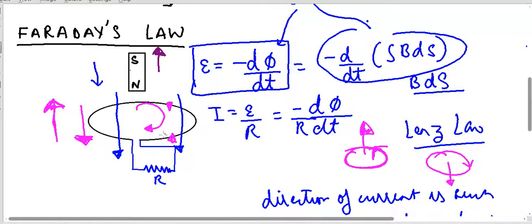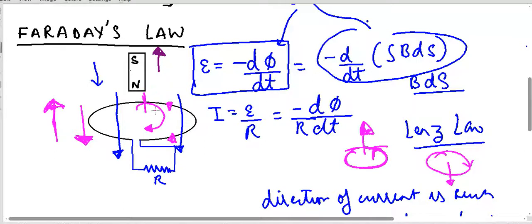Because current is flowing like this, the direction of induced EMF will be from positive to negative. If I replace all this by a battery whose EMF is E, the positive terminal will be like this, negative terminal will be like this.